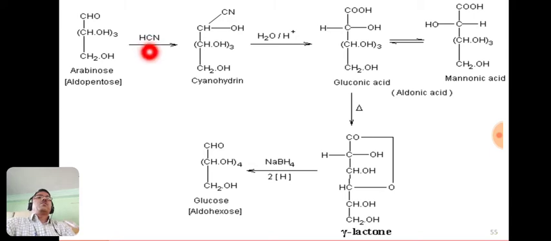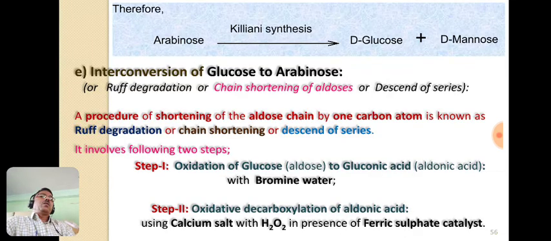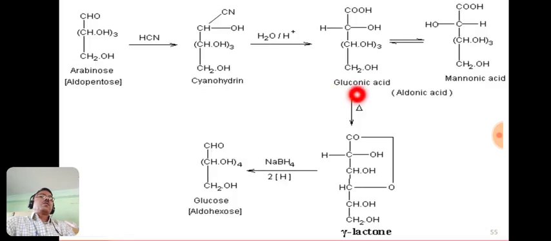The first step is treatment with hydrogen cyanide that forms cyanohydrin, and the second step is hydrolysis, so that the cyanide group is hydrolyzed to a carboxyl group, and we get a mixture of D-gluconic acid and D-mannonic acid. We then have to separate it by fractional crystallization, and then heat the D-gluconic acid, and that forms the cyclic product gamma lactone by the loss of a water molecule, and finally this gamma lactone on reduction with sodium borohydride forms D-glucose.